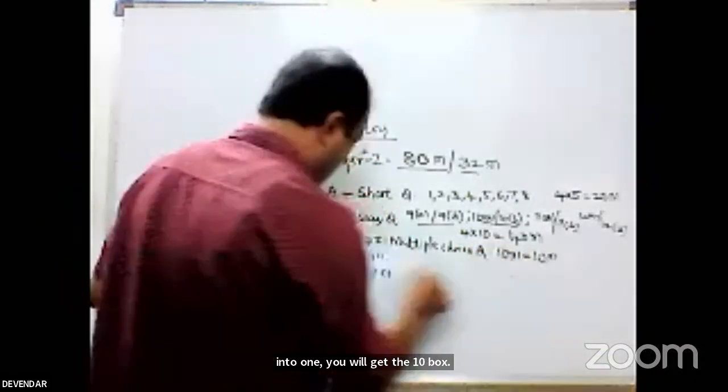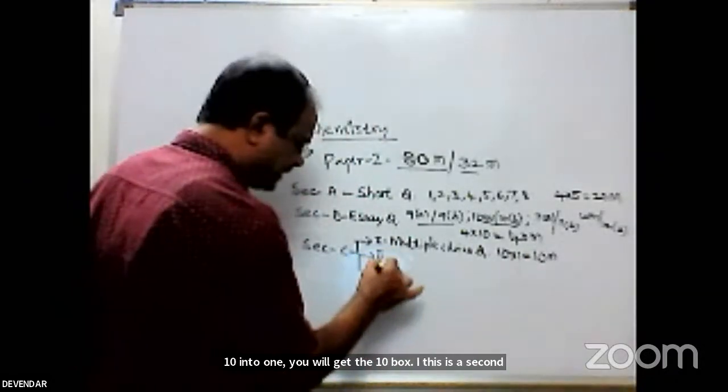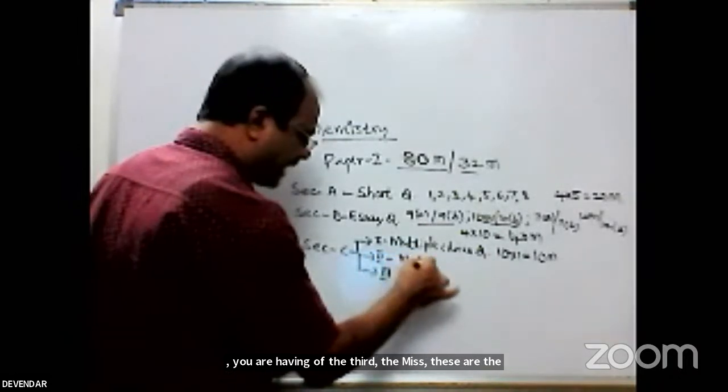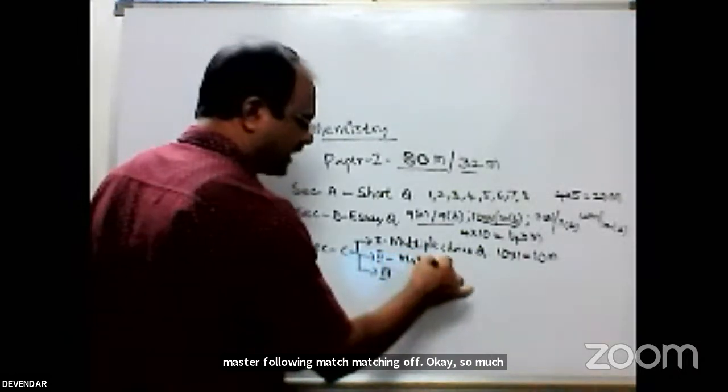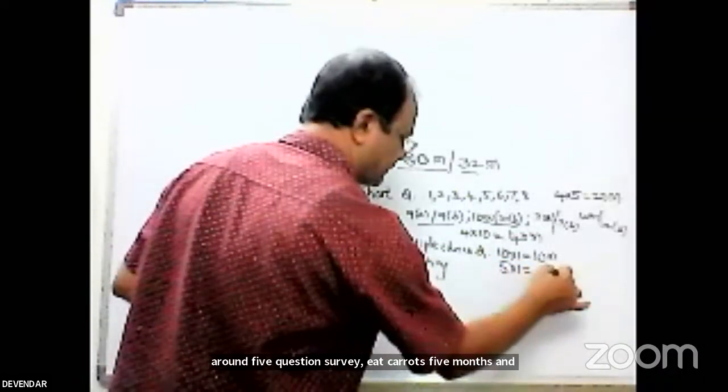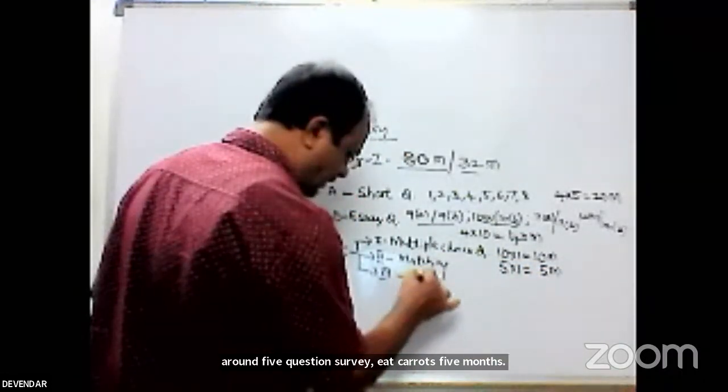And the second is match the following. Matching, okay. So 5 matching questions are there. Each carries 5 marks. And the third one is filling the blanks.